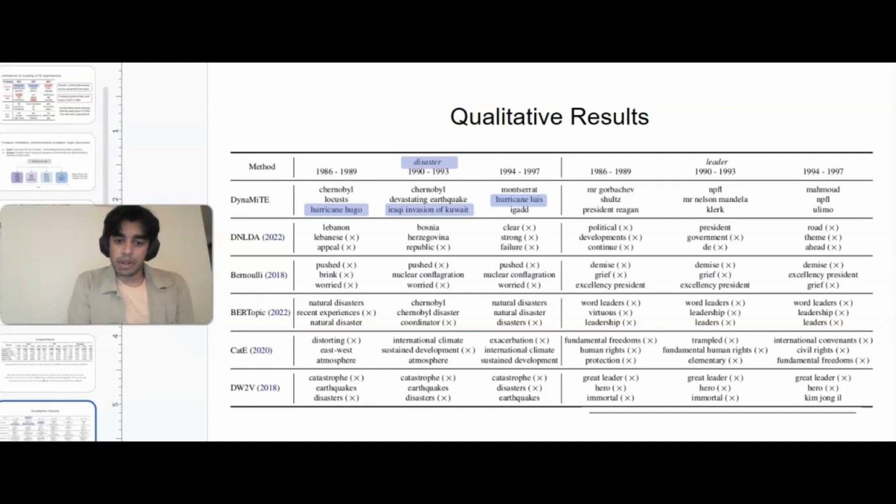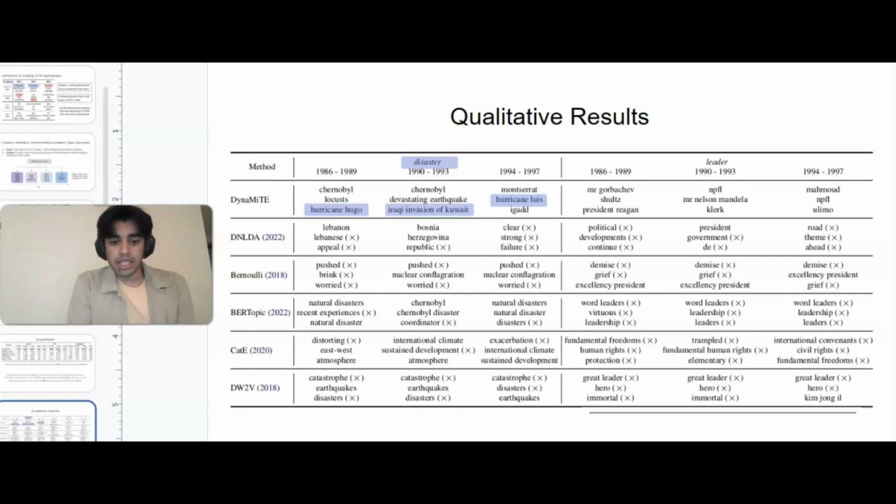And further, if you were to look up when Hurricane Hugo happened and when Iraq invaded Kuwait, you would find that they happened in these corresponding time steps. So this indicates that DynaMiTE is able to effectively mine terms that are discriminatively relevant to the category seed, as well as the time step, producing very informative topic evolutions.